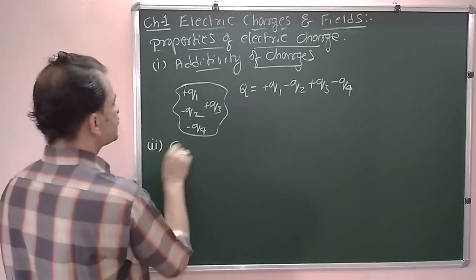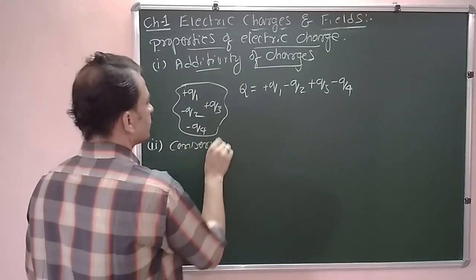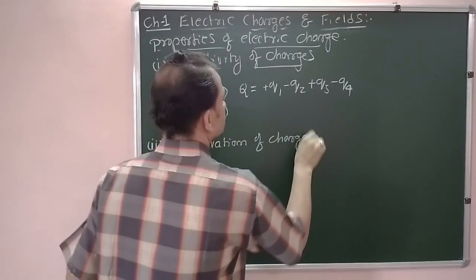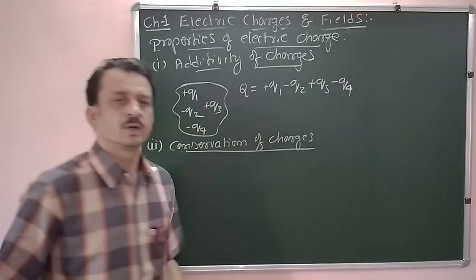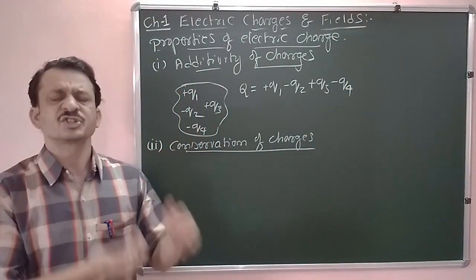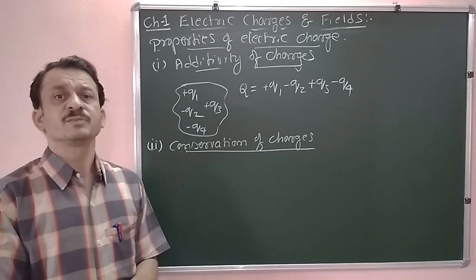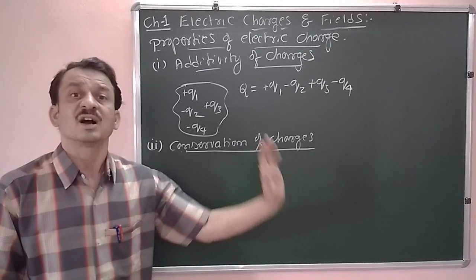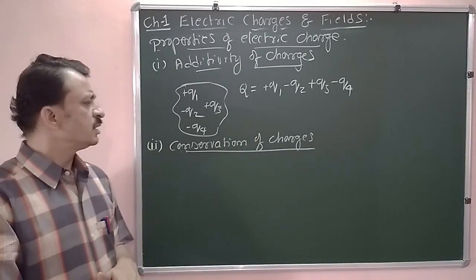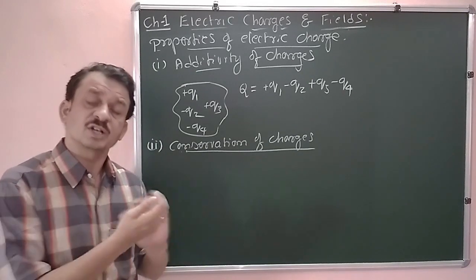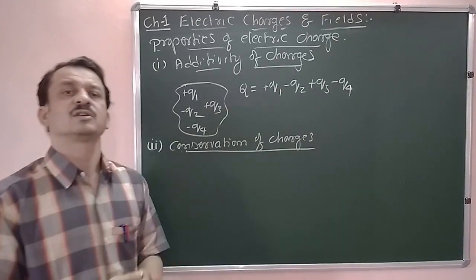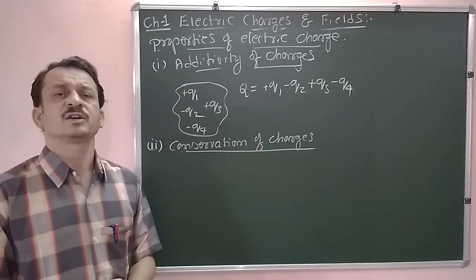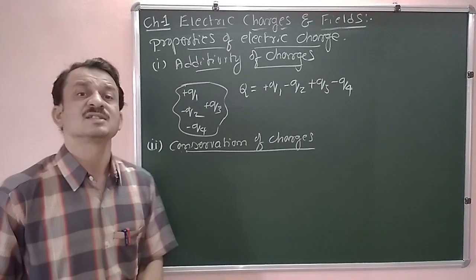The second one is conservation of charges. That means for an isolated system, the total charge of the system is conserved. The total charge of the system remains constant. There is a possibility of sharing of charges from one object to another object. But if you calculate the total charges in that system, the charge remains conserved.